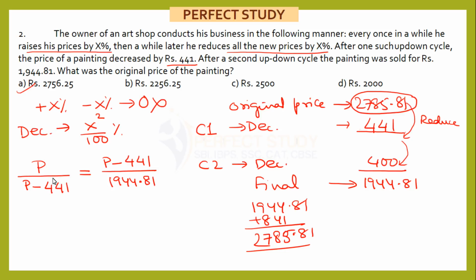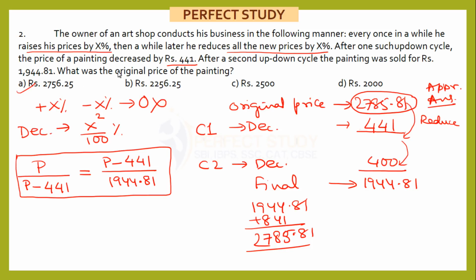This ratio will be applicable. Obviously in the exam we are not supposed to solve this. It will be a humongous task solving this kind of quadratic equation. So adopt this smart approach and get your answer, right? So this is our approximate answer. We got option number A. So let's move ahead.